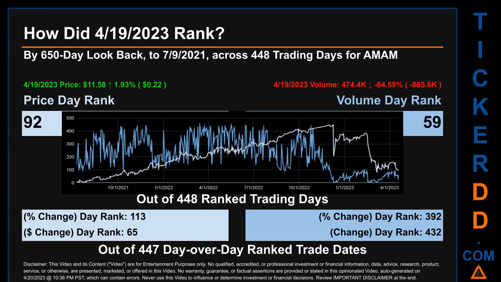The line graph overlays price and volume's daily ranking, as shown respectively in light versus dark blue, across those target days' trading days. In this view, essentially the dips are good whereas the spikes are bad. The price's day-over-day percentage change, jumping 1.93% on April 19, 2023, had a day rank of 113 while its dollar difference of 22 cents had a rank of 65 when compared day over day across 447 trading days. Volume's percentage change and difference were ranked respectively at 392 and 432.